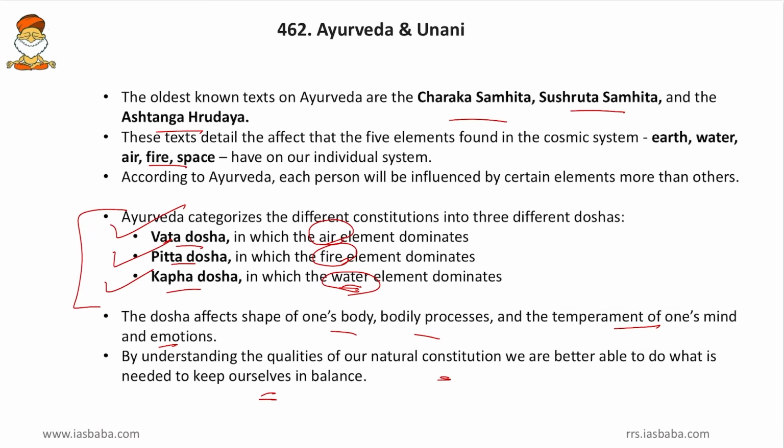So how to keep these Vata, Pitta and Kapha in balance? So how to keep the Panchamahabhutas in balance? All can be detailed and it can be practiced if we have a knowledge of this. Friends, the greatest contribution of Ayurveda is customized medicine, that is, on the basis of the nature of one's body, we will give the medicine. So even today in allopathy, research on customized medicine, that is medicine based on the genetic combination of a person, is being researched. So this is a brief account of Ayurveda.